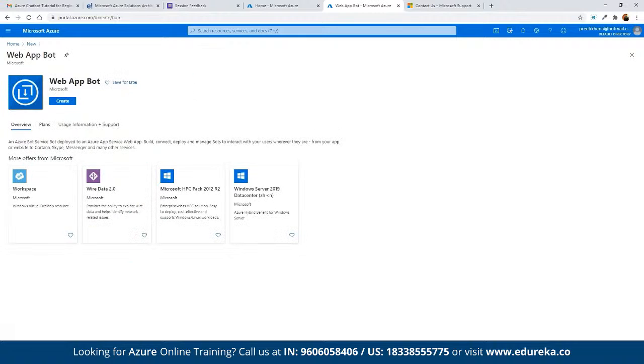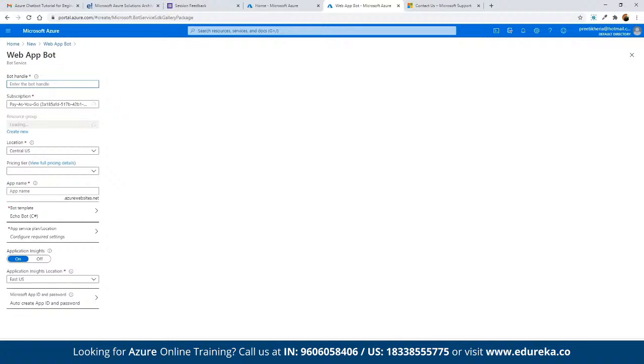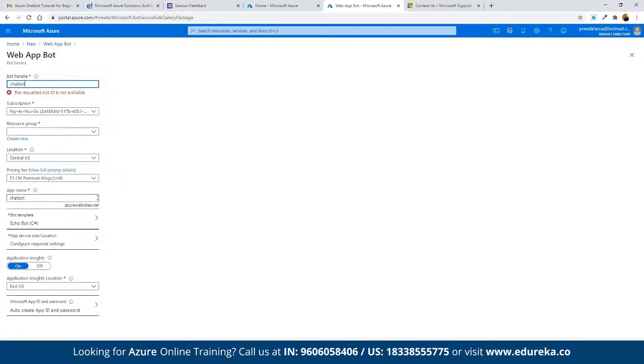Again, this is offered as a part of the AI solutions. If you want to create a web app bot, first of all we can click on create. Here we have to define the bot handle. This bot handle can be any name that you assign for the bot. For example, let's say we want to call the bot our chatbot.